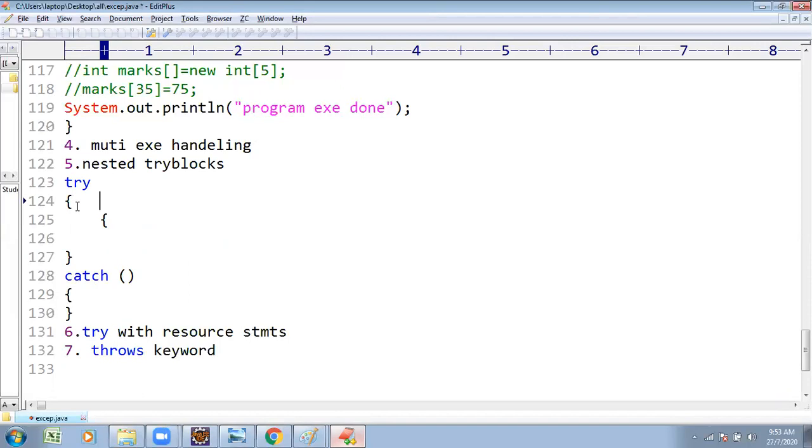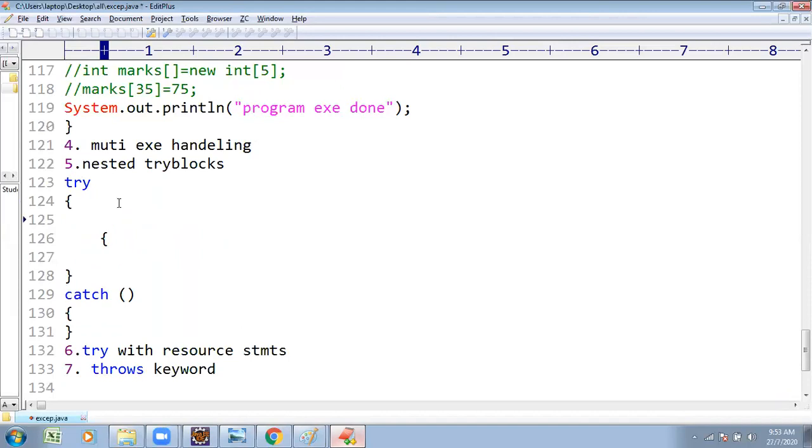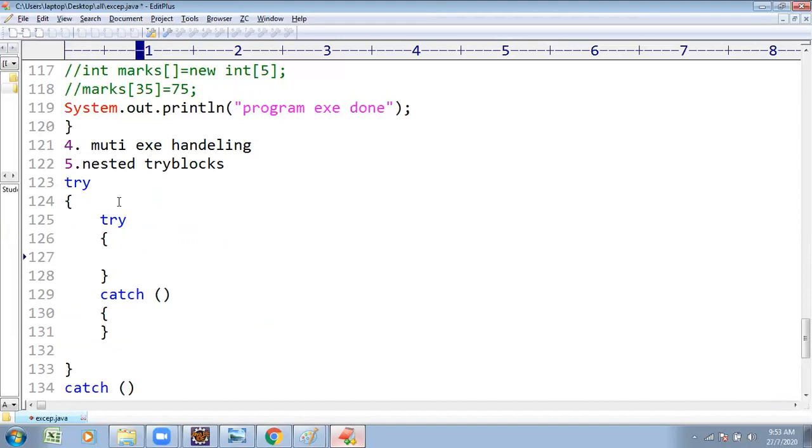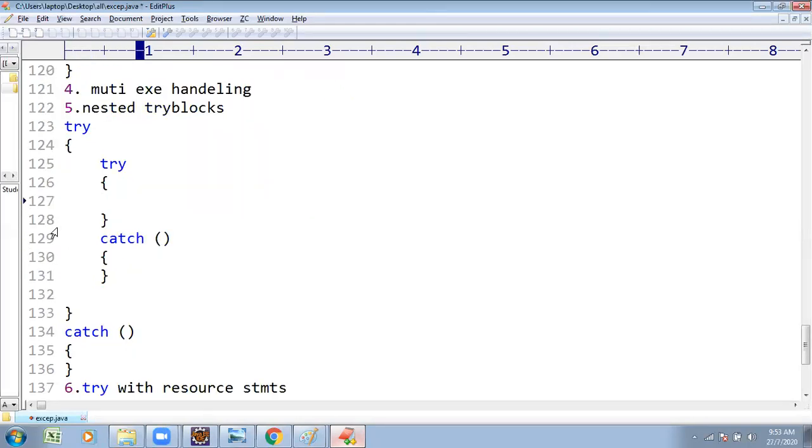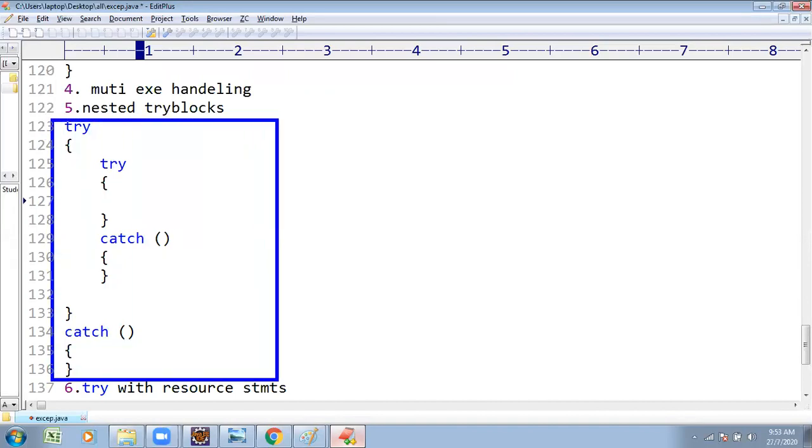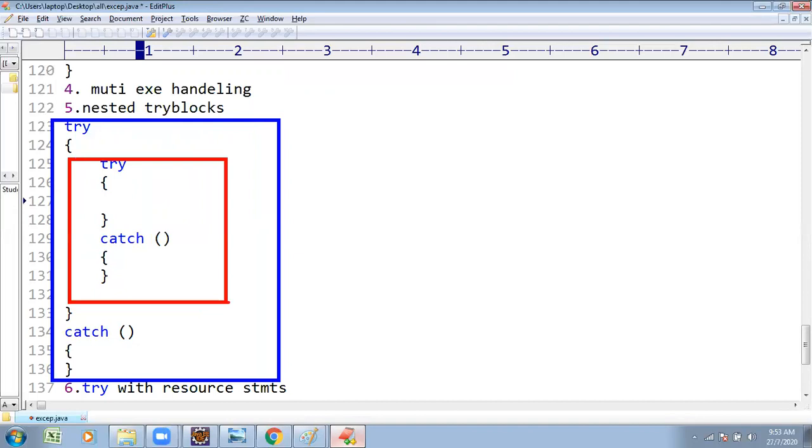The first try block is started, with its relevant catch block. Inside that try block, I am giving one more try block. This is the nested try block: a try block presented inside the try block.